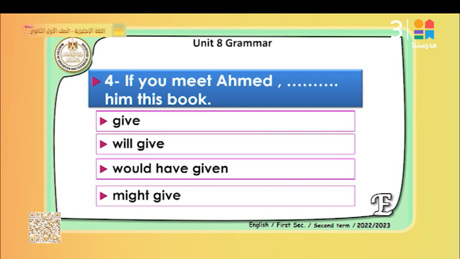Look at these examples. If you meet Ahmed, this book. Again, after if, we have the word meet. This is present simple. So here we can use will, may, or can, and we can use the imperative. So can we use will here in this sentence? Of course not. Why? Because here we don't have a subject. If I have a subject, if you meet Ali, you will tell him, or you may tell him, you can tell him. But here I don't have a subject, so I'm going to use the imperative: give him. If you meet Ahmed, give him. This is the imperative sentence.